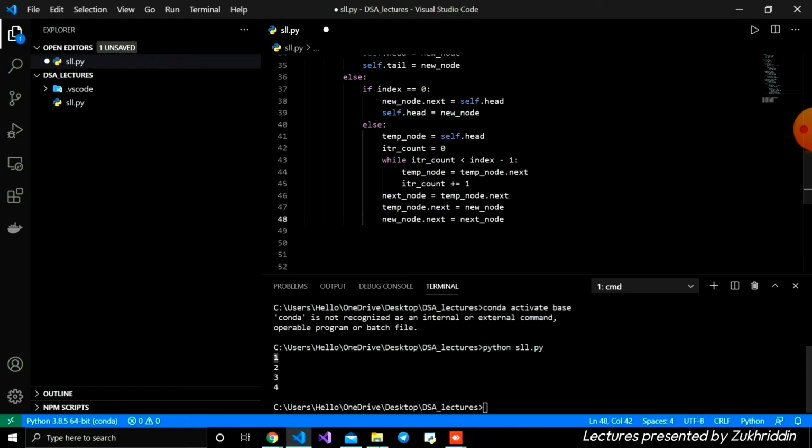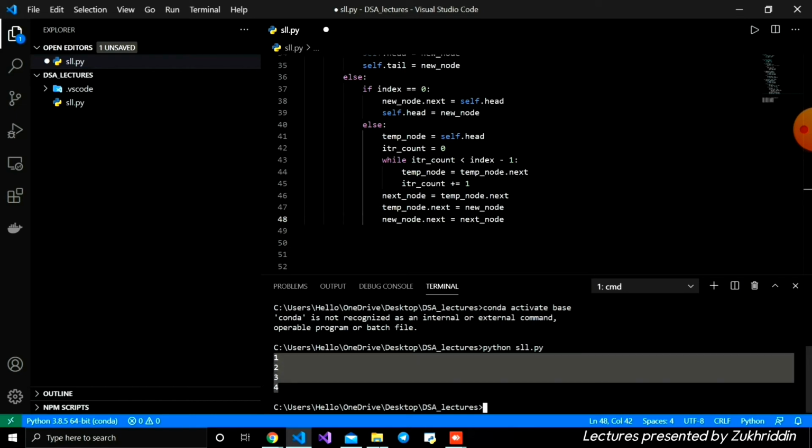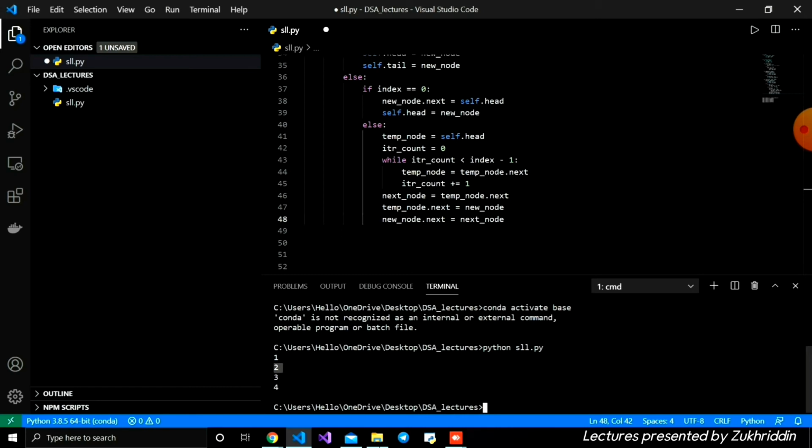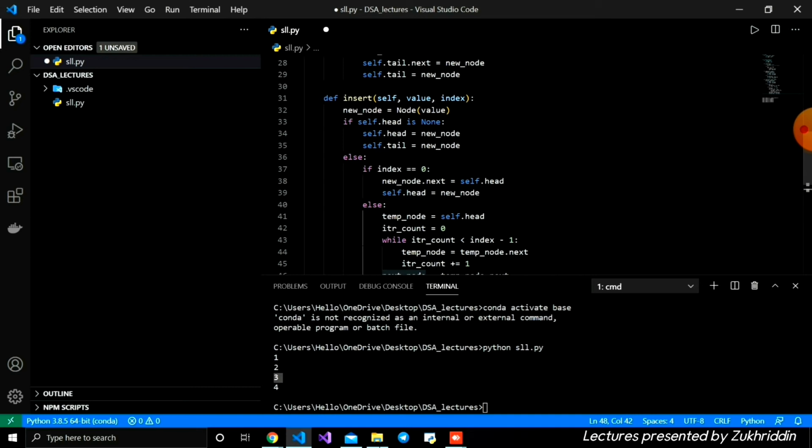And the logic looks like this. If you look at the terminal here, whenever we are adding, for example, after 2, firstly we need to update the reference of the 3, because we have a reference in the 2 node. Whenever we add the 5 after 2, firstly we need to update the reference of this node, and then the new node's reference to the next node is equal to this node. What we are writing here looks like the same. And this is how our insert function looks like.